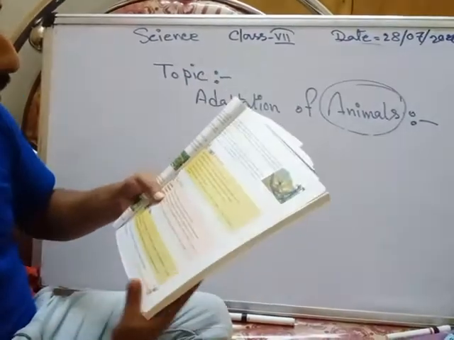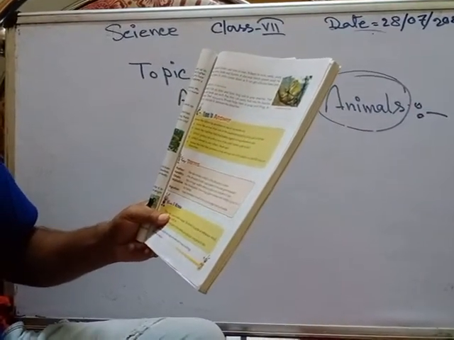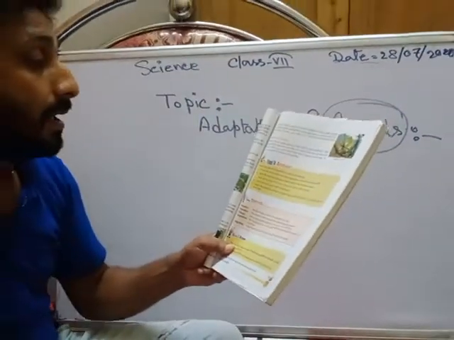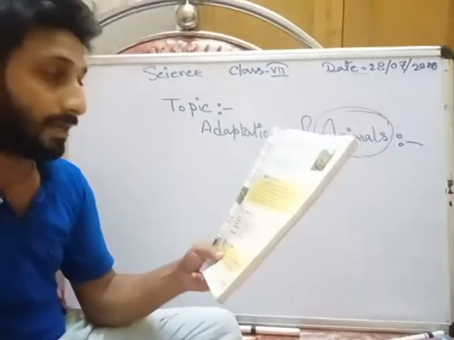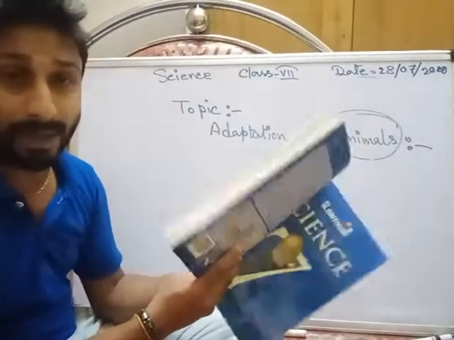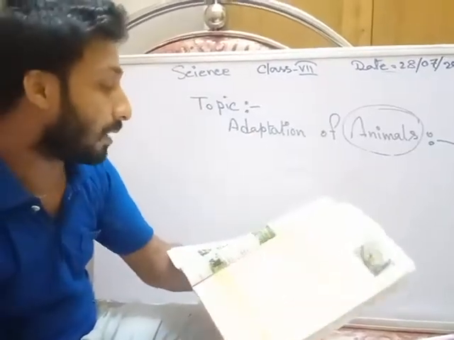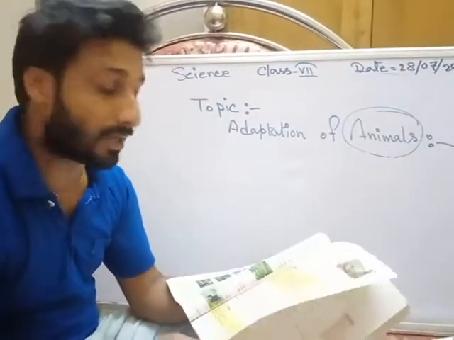You should learn them. Then I will ask you to tell me the adapted characteristics of a particular animal, like the monkey, the elephant, the lion or the tiger.